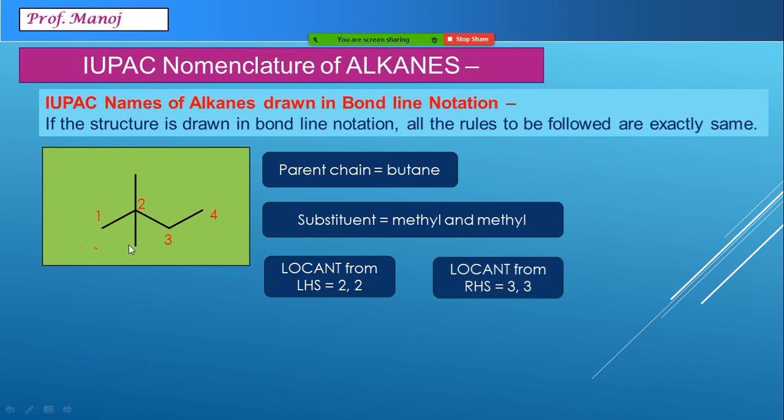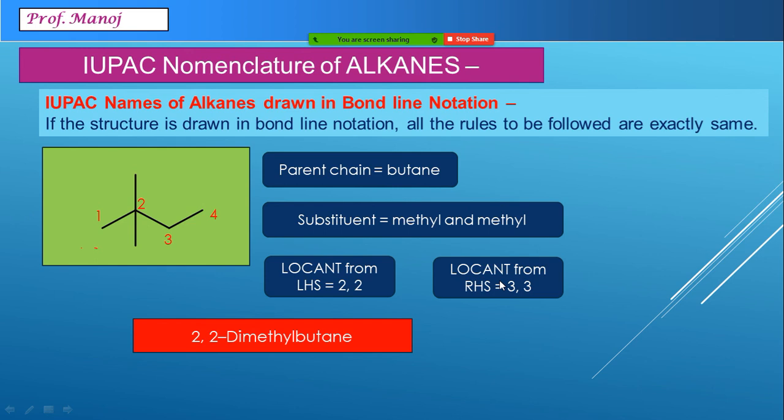If I number from right to left, this is first, this is second, this is third. Obviously, these are larger numbers. We will reject them. So the final name becomes 2,2-dimethyl butane.